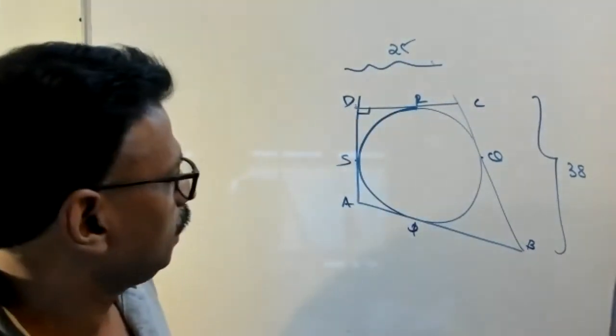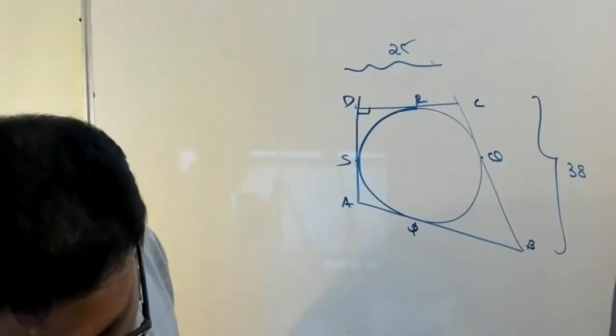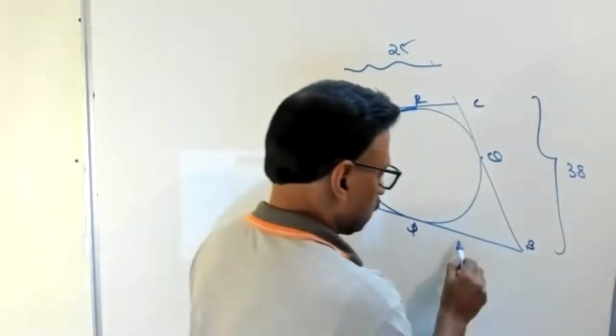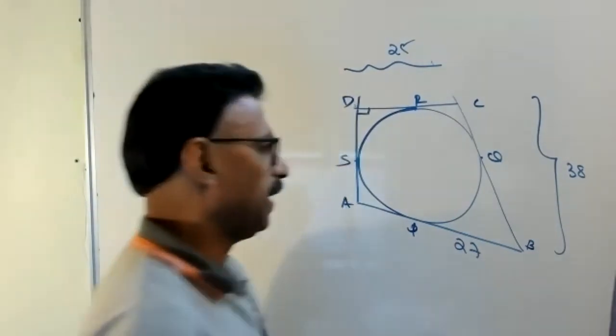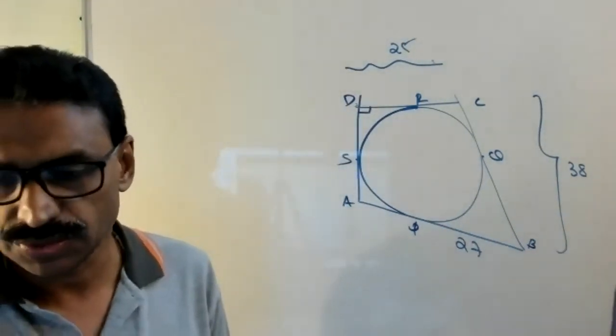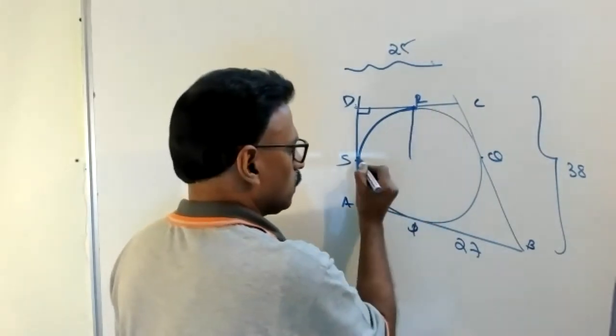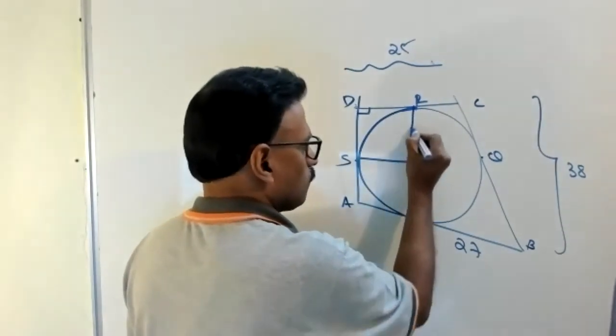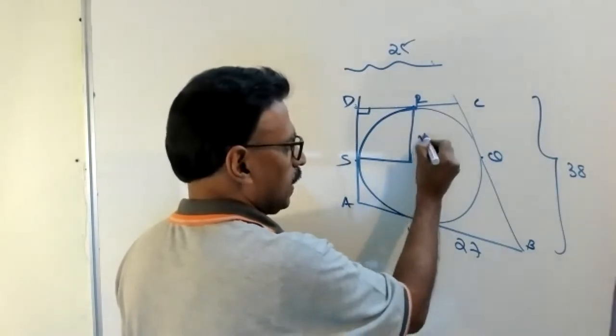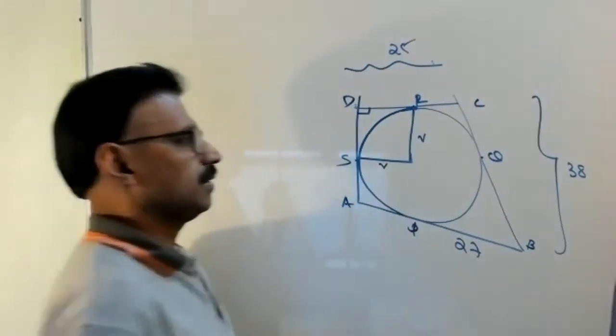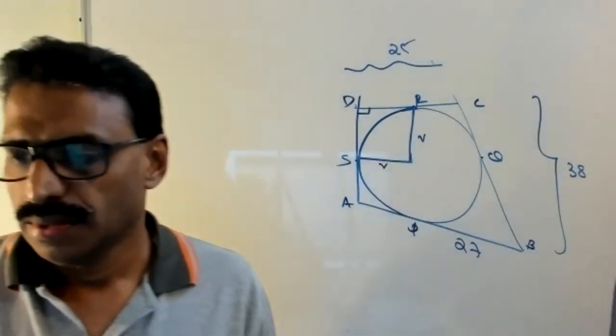And BP is 27, this length is 27. You have to find the radius. This is the question. Radius means what? This one or this one. This radius R, this also R. This is the figure.